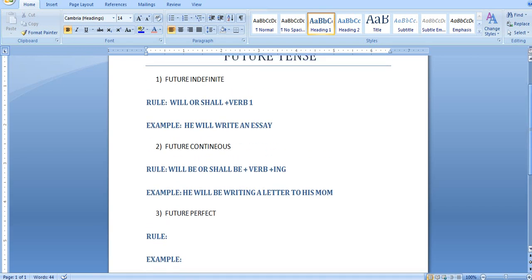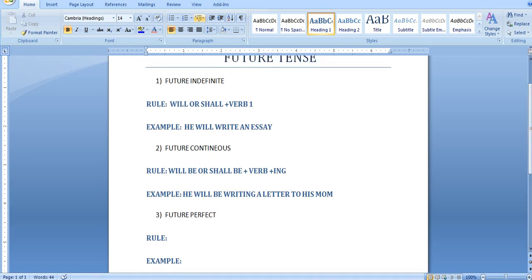I will give some extra examples for all of these three types of future tenses: indefinite, continuous, and perfect, at last. Okay, so now let's come to the last one, future perfect tense. So let me tell you the rule for future perfect tense first.